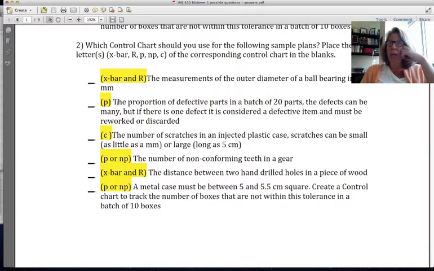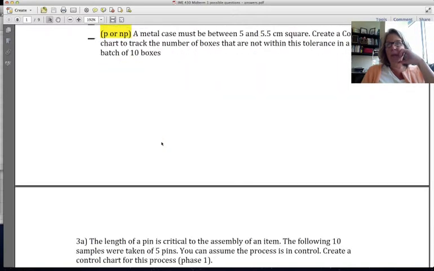In the proportion, you're going to be using the P chart. That's the chart you're going to be using. And again, in this, the number of non-conforming parts. This number of scratches, this is the Poisson distribution. This is a C chart that you're using. And I don't know how else to tell you that. You're just going to have to remember that.